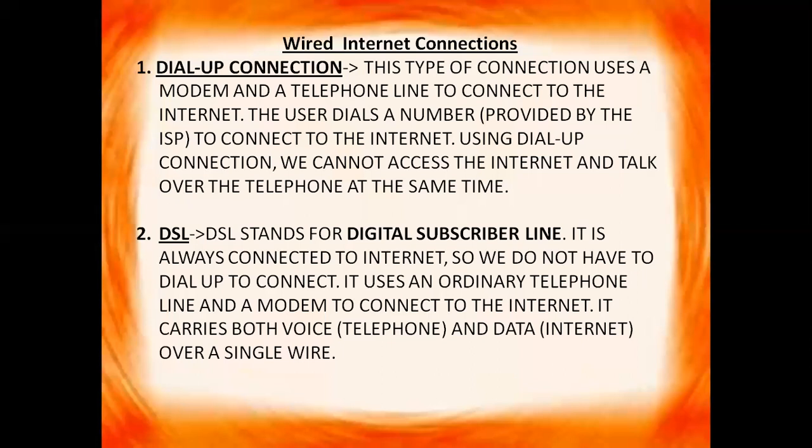We are always connected to the internet, right? It uses an ordinary telephone line and a modem to connect to the internet. It carries both voice and data over a single wire. So what is the use of DSL connection? We can use the internet as well as we can talk over the phone while using the internet, right?